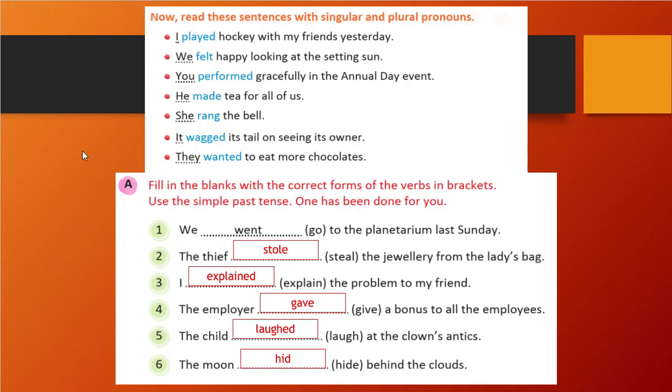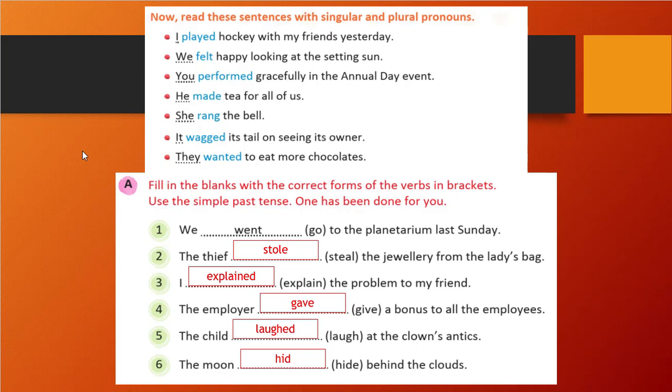The thief stole the jewelry from the lady's bag. Right, so here we are making simple past tense, so the verb will come with its second form. So stole is the correct one. I explained the problem to my friend. The employer gave a bonus to all the employees. The child laughed at the clown's antics. The moon hid behind the clouds. See, it was very easy.